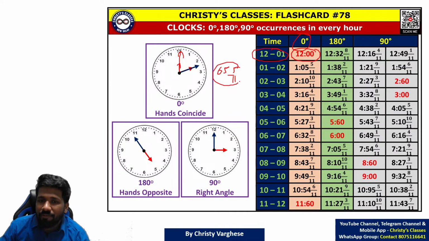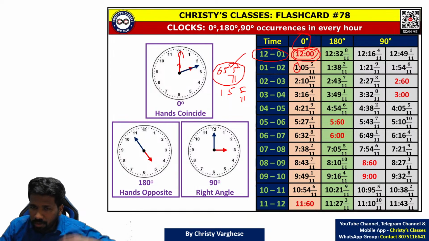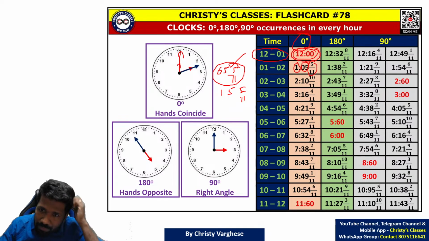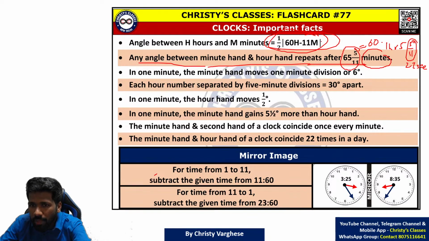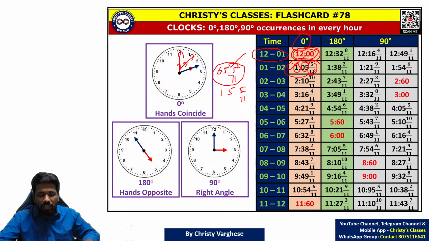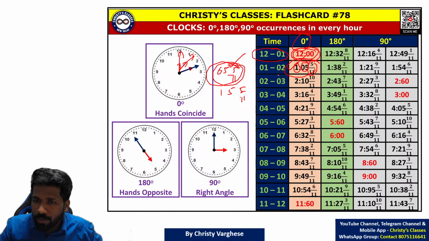How 65 and 5 by 11 minutes is derived is a longer discussion. That is why, for the time's sake, memorize it by heart: 1 hour, 5 minutes, 5 by 11 minutes. That means from 12, 1 hour is added, so 1 o'clock, 5 minutes added, 5 by 11. So 1, 5, 5 by 11 is the time when between 1 and 2 the hands will coincide. You can find that by using this formula also, but in some cases using the formula will be time consuming. But this idea of 65 and 5 by 11 will help you more.